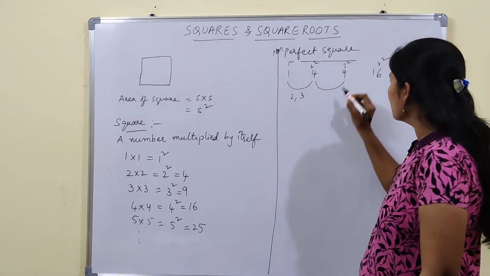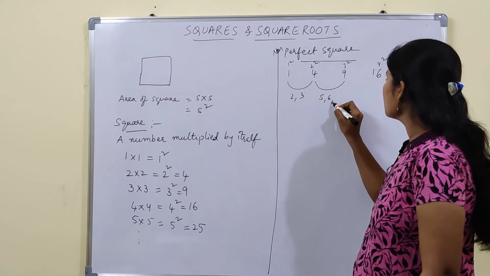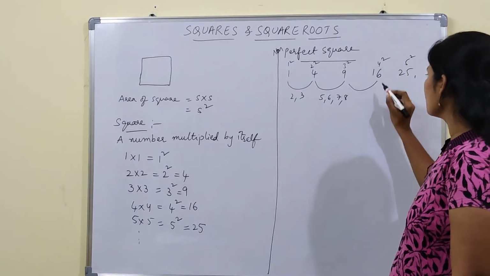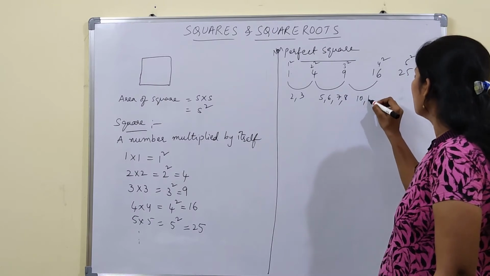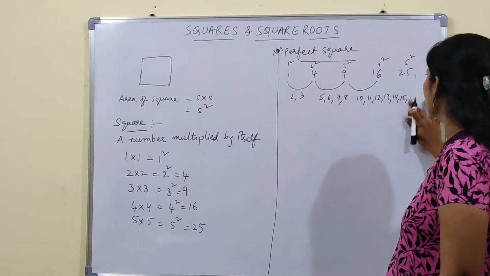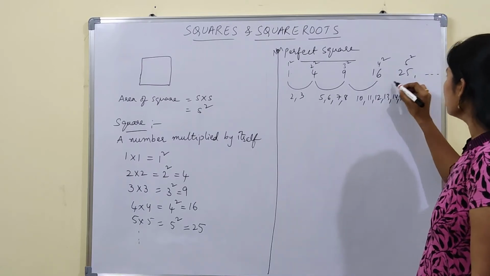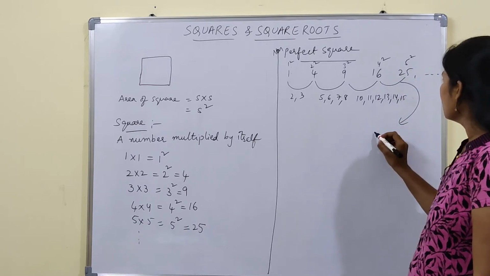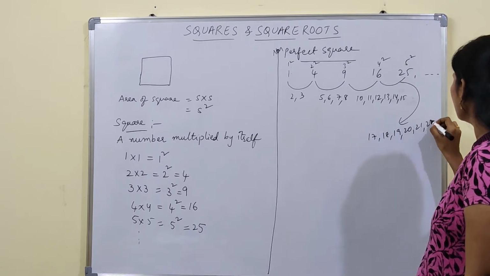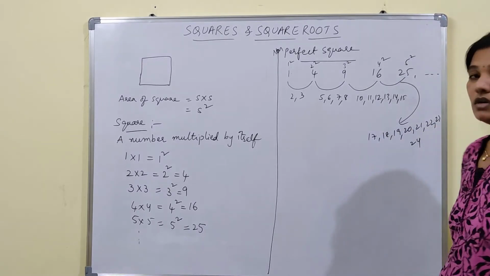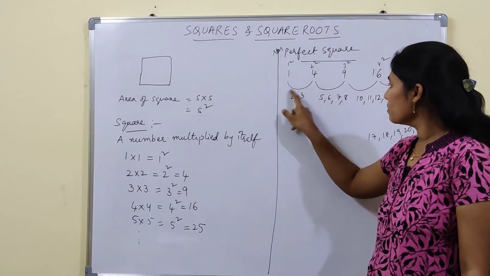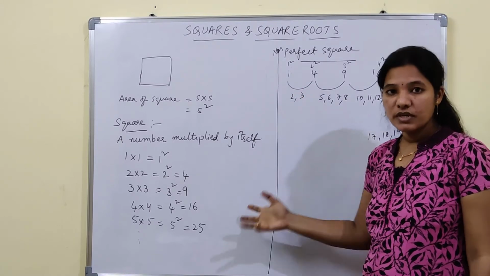Between 4 and 9 we have 5, 6, 7, 8. Between 9 and 16 we have 10 to 15 missing. Between 16 and 25 we have 17, 18, 19, 20, 21, 22, 23, 24. So the missing numbers in between the perfect squares are non-perfect squares.